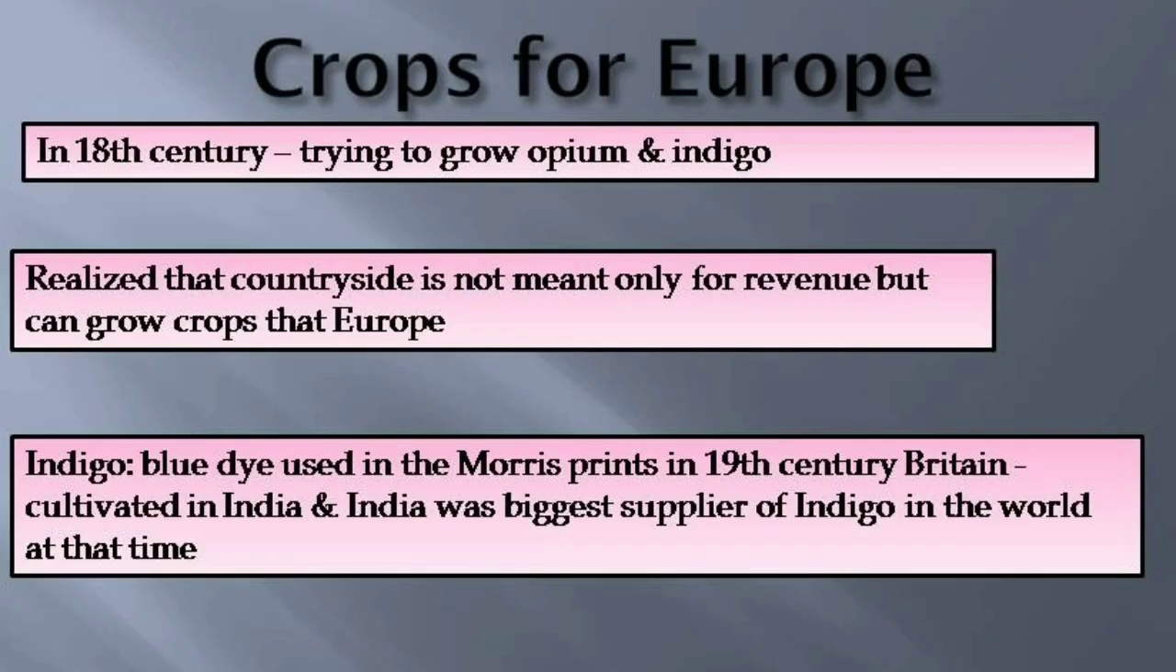Later on, the Britishers forced the cultivators to produce the various crops which were required for the European countries. The British also realized that the countryside could not only yield revenue, it could also grow the crops that Europe required. By the late 18th century, the company was trying its best to expand the cultivation of opium and indigo in the century and a half that followed.